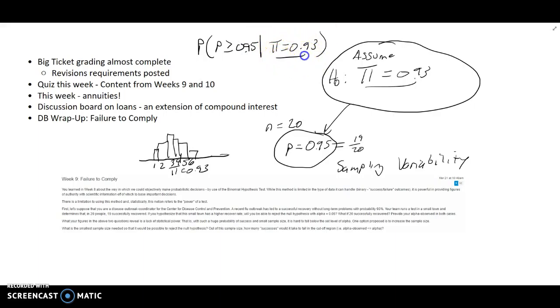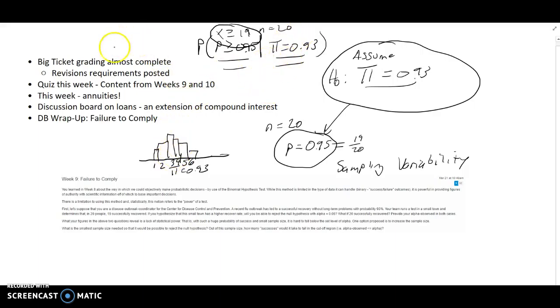Okay, so we're going to look at this distribution, and we're going to see how likely it is to get a p-value of greater than 0.95. This translates to x being greater than or equal to 19, where n is equal to 20. So really, we're looking at what's the probability of getting 19 or more recovered people in this sample.